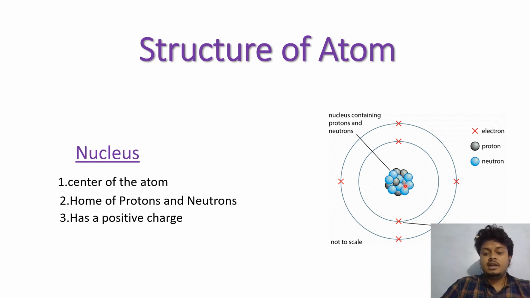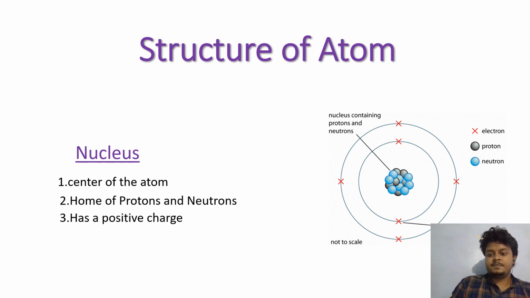Now imagine how small the volume of the nucleus is. Now there are some key points about the nucleus. The nucleus is the center of the atom, home of protons and neutrons, and is positively charged, which was discussed earlier.